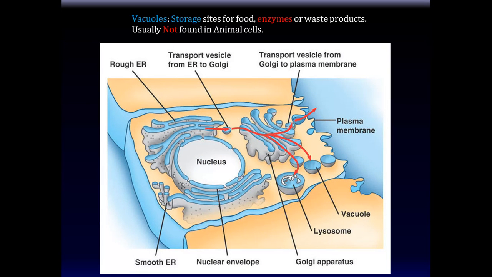All right. Vacuoles. Vacuoles are storage places. They're like cupboards in the cell. They're sites of food, enzymes, or waste products. So they have various different functions. They have enzymes that help break down things the cell needs, or help degrade things that the cell no longer needs. They're usually not found in animal cells. They're more predominant in plant cells. Animal cells don't store as much.